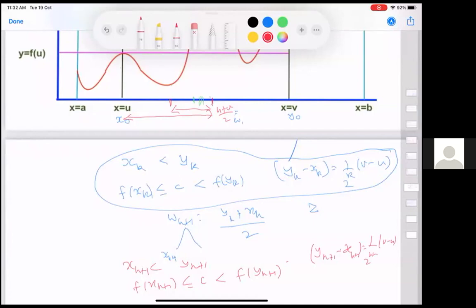And you have xk, yk. And since the distance between yk and xk is 1 over 2 power k times the original distance between v and u, it is clear that this difference is going to 0. The xk's are increasing, the yk's are decreasing. Oh, I should have said this earlier.